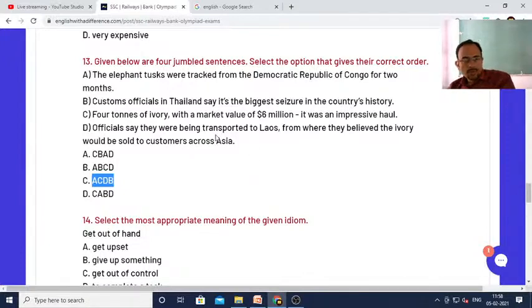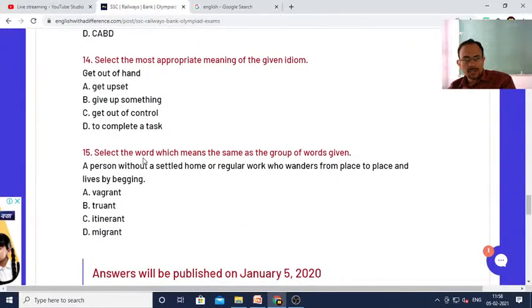Okay, so in my opinion, it should be number B, that is A, B, C, D. See, this is a sequence actually. So, in my opinion, it should be A, B, C, D instead of A, C, D, B. Okay. So anyway, let's move on to the next question.